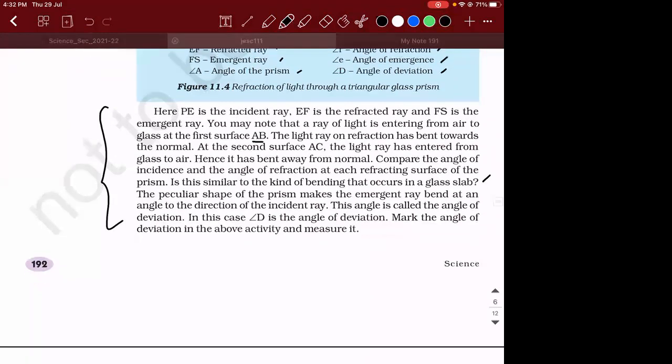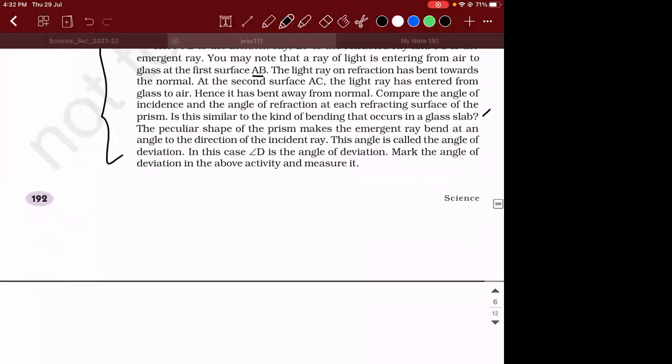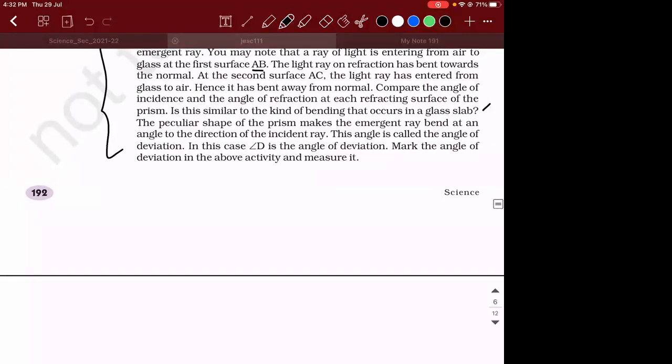Okay, under the condition of minimum deviation, you don't need anything beyond it. There are certain mathematical relations between all these angles, but it is not there for your 10th standard, so we need not discuss it. So this is all about refraction through prism.